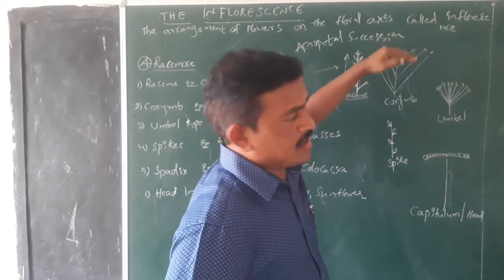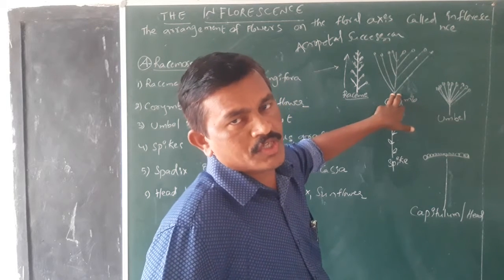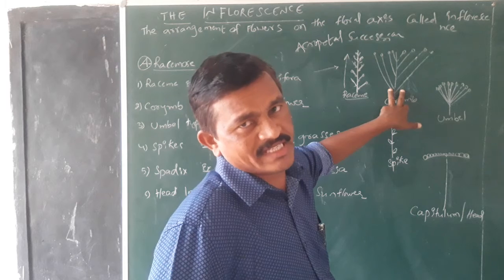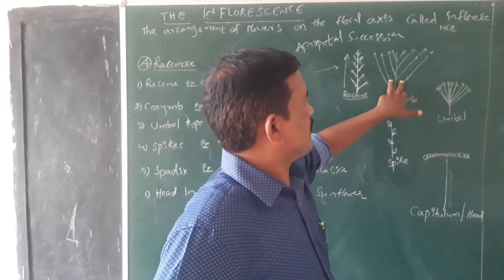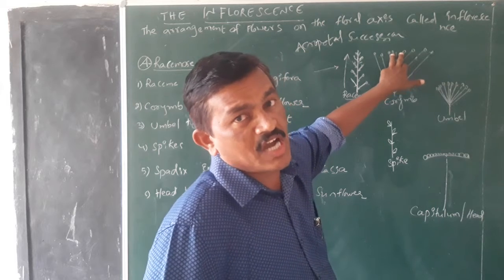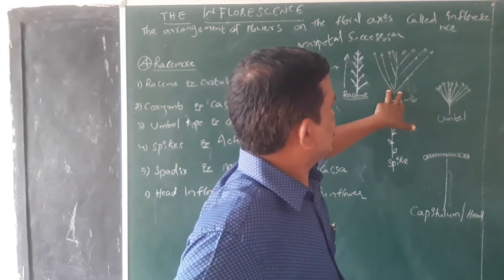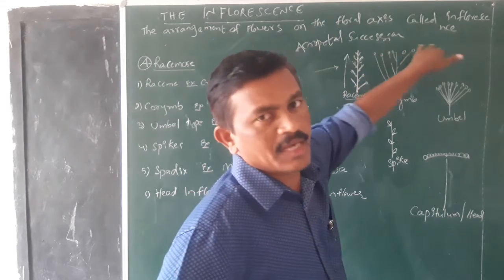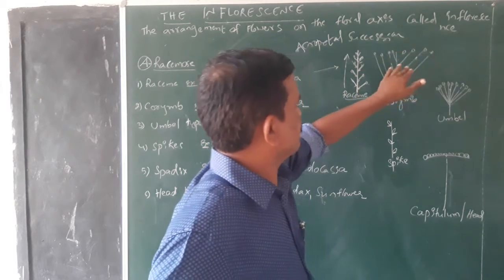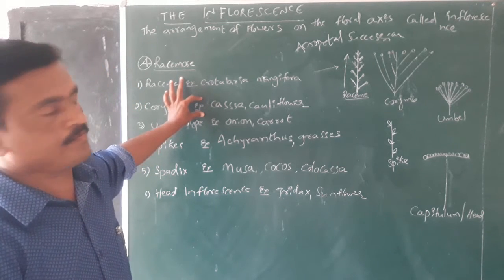That means the flowers produced from the basal nodes usually have longer pedicels, whereas the flowers produced from the apical regions have shorter pedicels, so that all the flowers appear at the same height. Such a type of inflorescence is called a corymb.